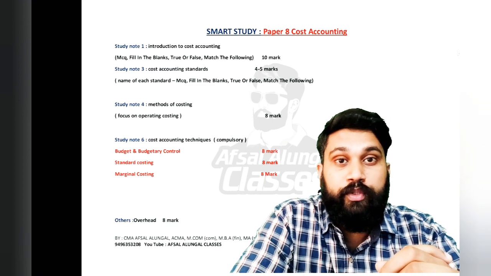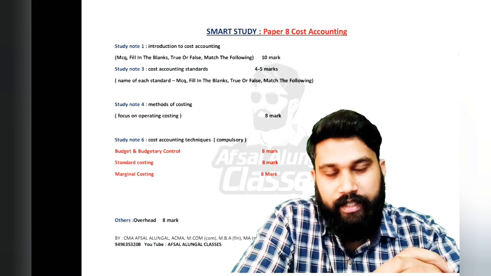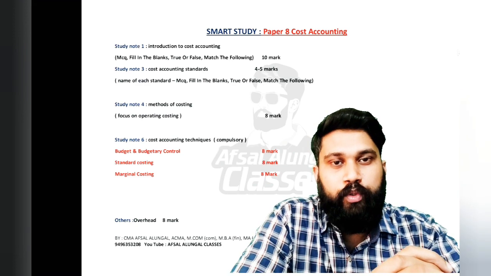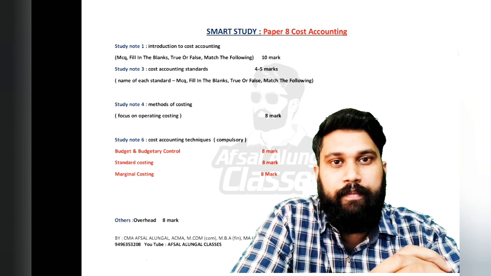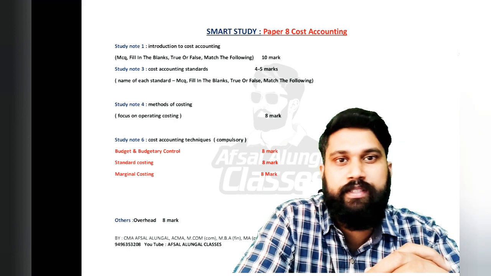Firstly, you have to focus on Study Note 1 because it's a theory study note. In our syllabus, 25 marks of MCQ, fill in the blanks, match the following, and true or false questions are there.